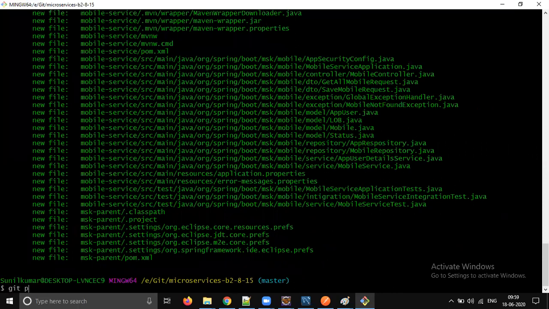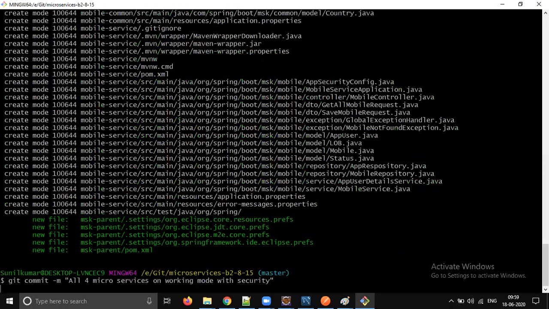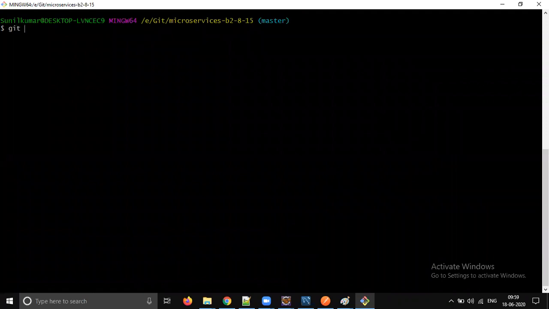So now let's push the code. Git push. Sorry, we need to commit, right? Commit hyphen m. We can write something like: all 4 microservices on working mode with security. Yes. So you can download it. You can use this as a reference, and you can try doing it from scratch, or you can add in the missing components. Right. So yes, let's do push.